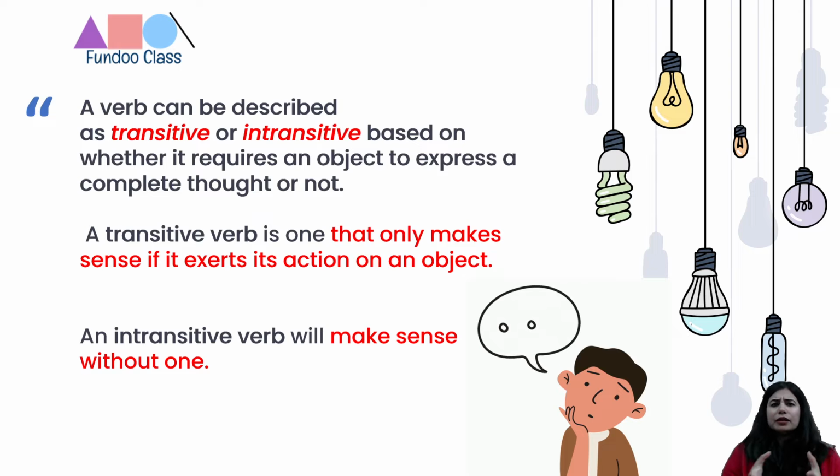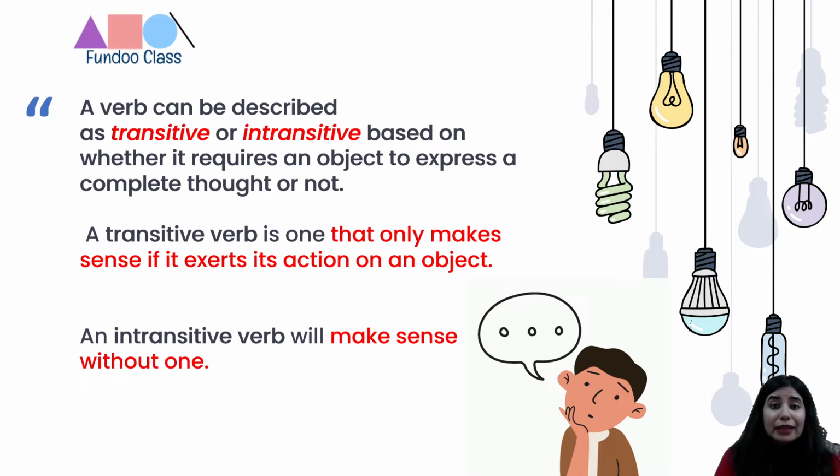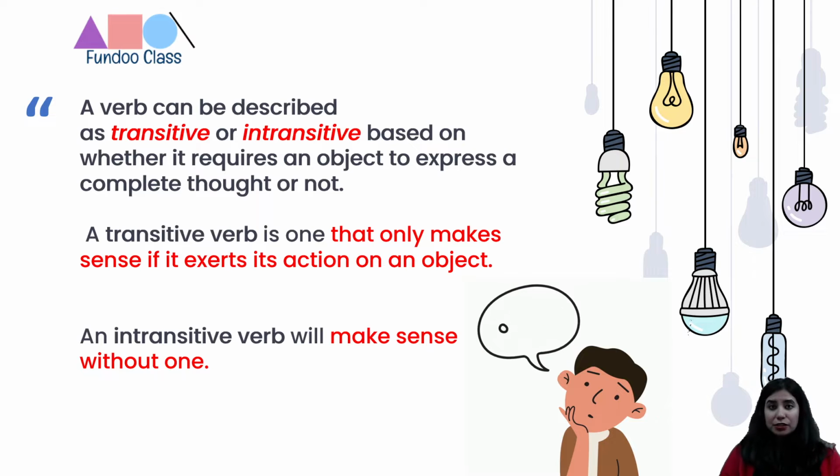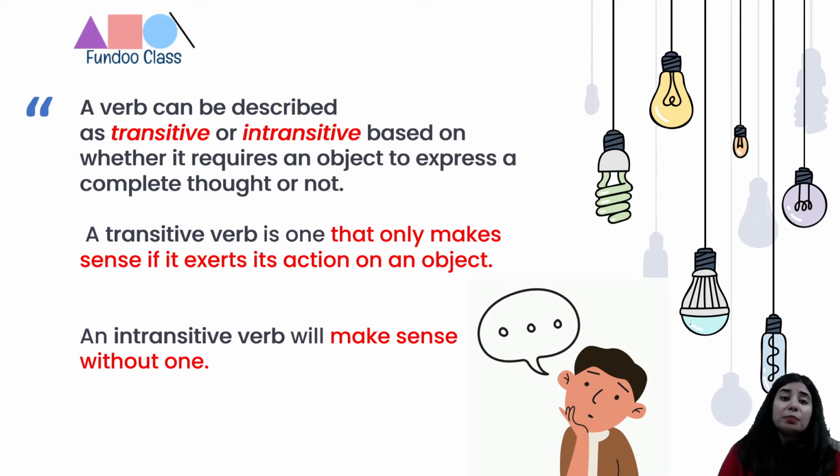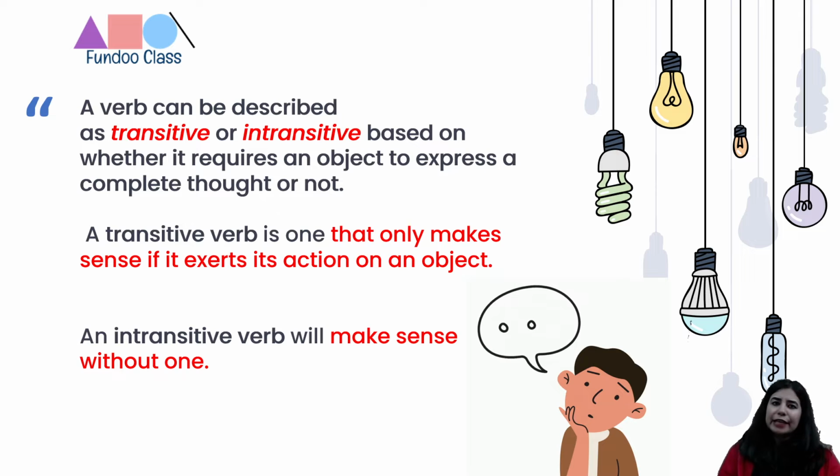So how do we decide whether a verb is transitive or intransitive? A transitive verb is one that will make sense if there is a receiver, if it exerts its action on an object. So if the action is received, in that case, the verb will be transitive. You need somebody to receive the action. That's where we come up with this terminology transitive. An intransitive one is one where we do not need an object.